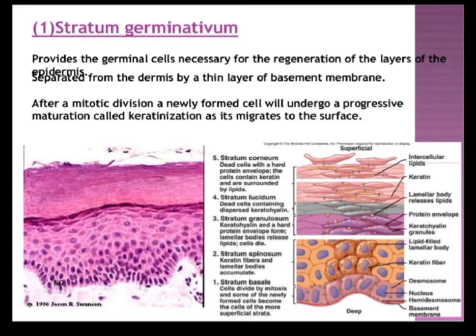Now let's talk about the layers of the epidermis. As I have told you, there are 4 or 5 layers in the epidermis. For example, in the thin skin there are 4 layers. Starting from the basal side, the first layer is the stratum basale.